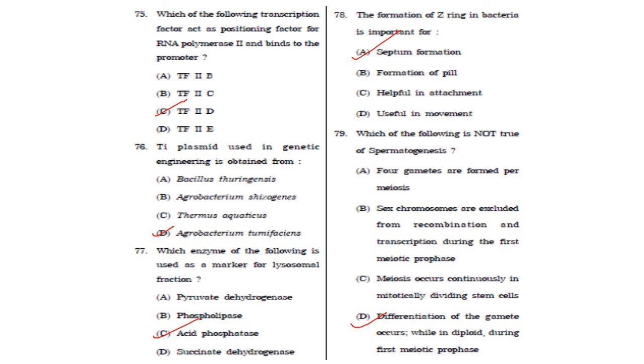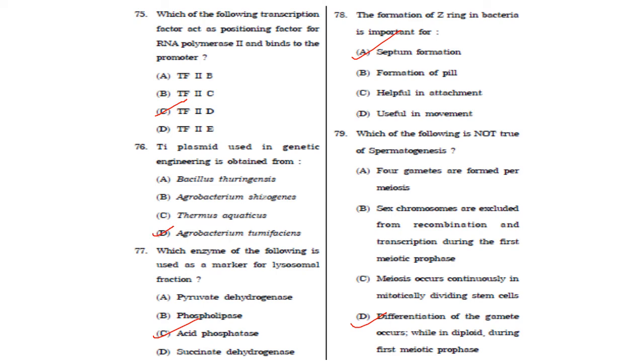Then next one, which of the following transcription factors acts as a positioning factor for RNA polymerase II and binds to the promoter? It is transcription factor 2D. Answer is option C. Then the Ti plasmid used in genetic engineering is obtained from Agrobacterium tumefaciens. Agrobacterium rhizogenes has the Ri plasmid. So answer is option D.